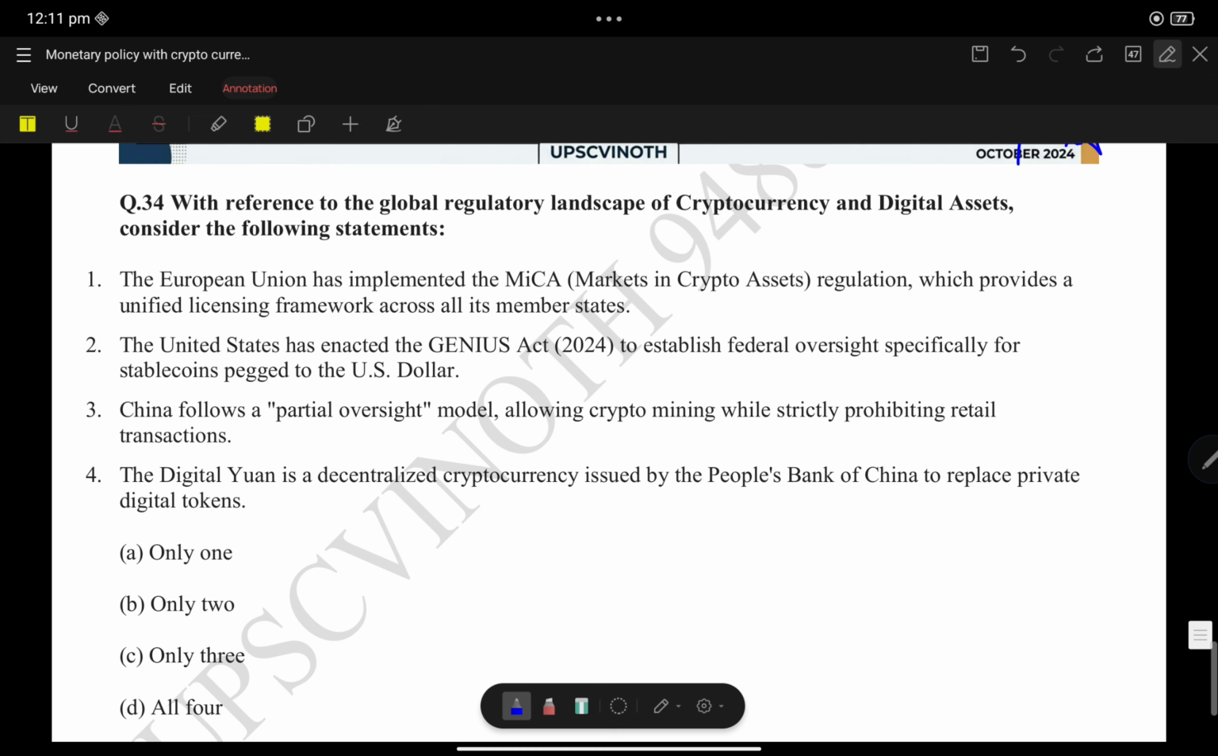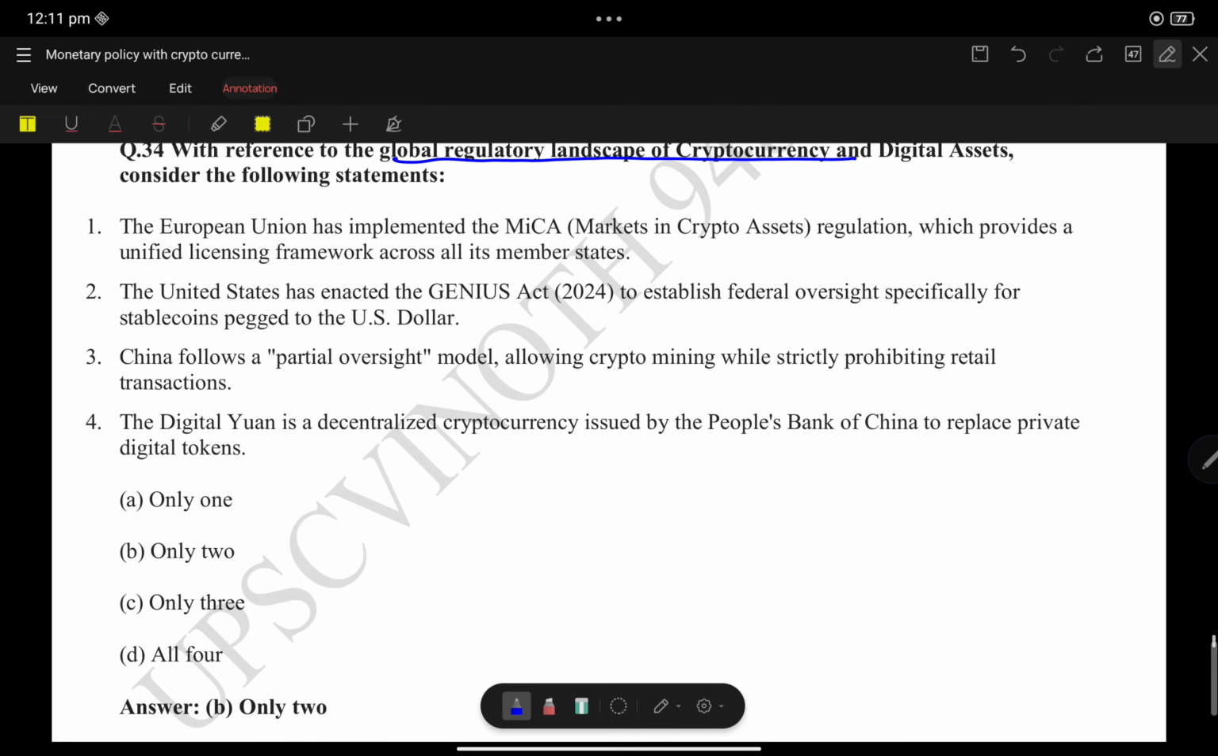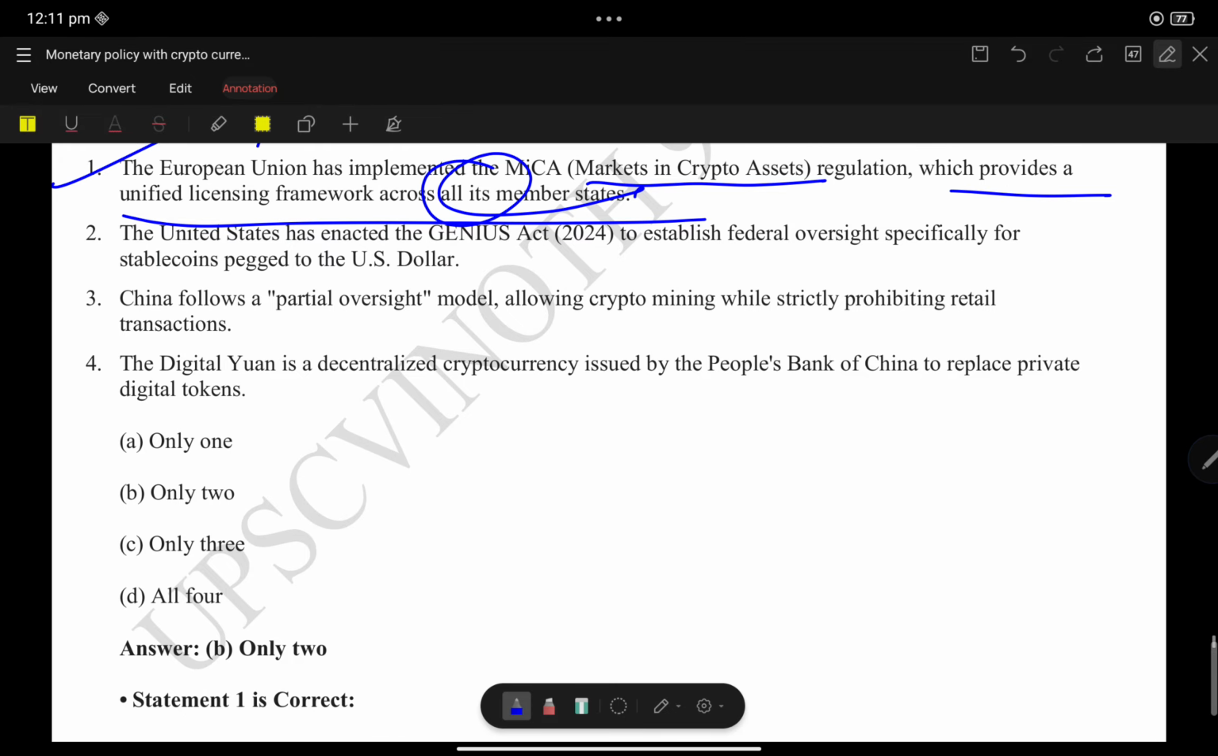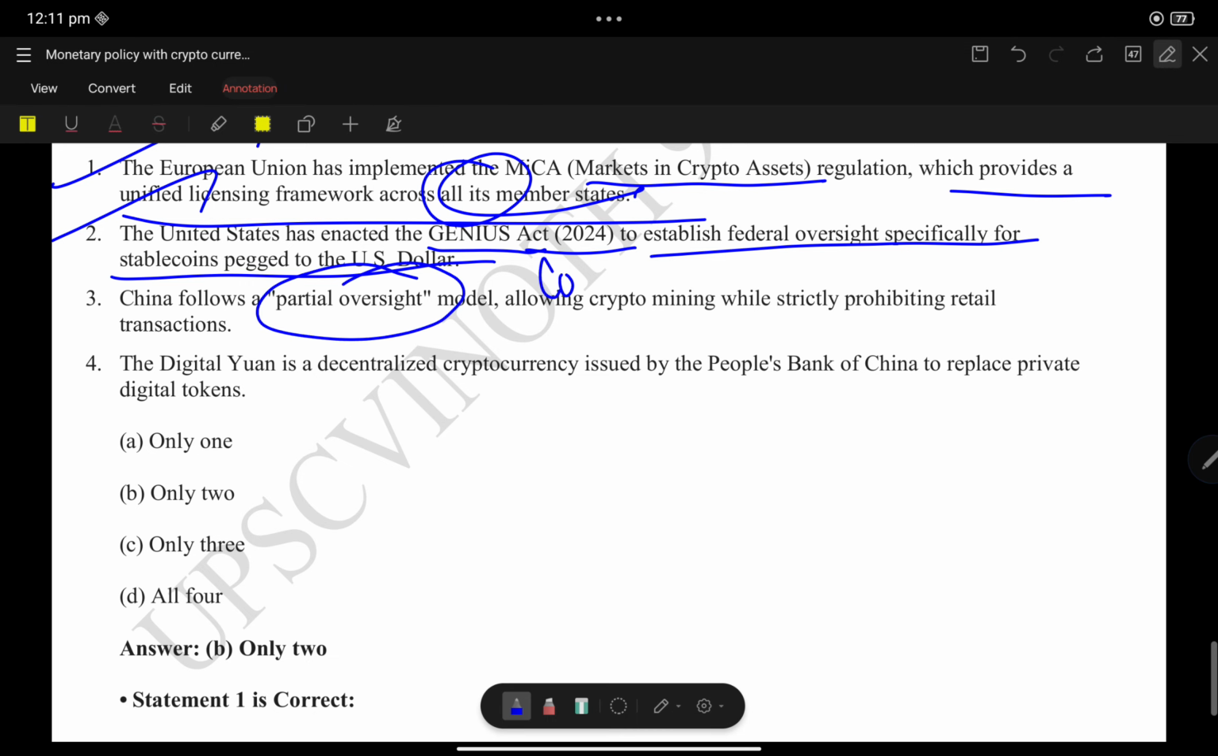Now, with reference to the global regulatory landscape and cryptocurrencies, the European Union has implemented MiCA, Markets in Crypto-Assets, which provides a unified licensing framework across all of its members. Yes, statement one is correct. The United States has enacted the GENIUS Act 2024 to establish federal oversight, specifically for stablecoins pegged to the US dollar. Yes. China follows partial oversight. They completely banned. No, statement three is wrong.